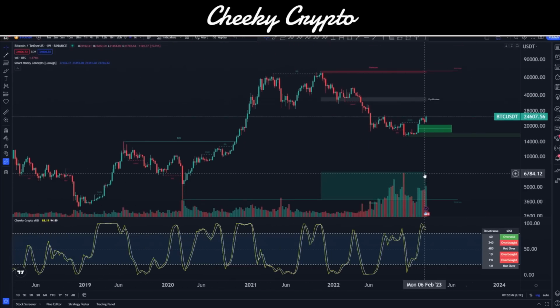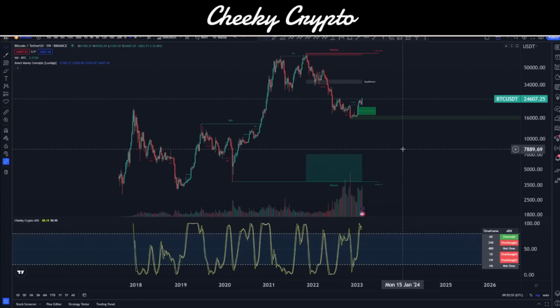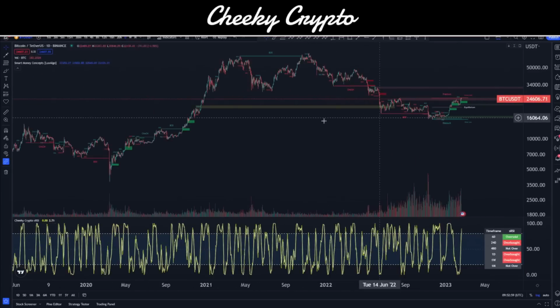Now, if we zoom out of this, we can respect the fact that on this weekly chart, there are no other fair value gaps that haven't been filled. Now we can go to the daily and we can see plenty on the daily chart that haven't been filled, right? We can see these in the history of Bitcoin. Now, do we think we're going to come down and fill the 5,400? I mean, you could, but I don't think that's likely, at least not at this point. 7,800 could get filled later on over here, for example. A 12,000 could get filled, and so could the 14,000, right?